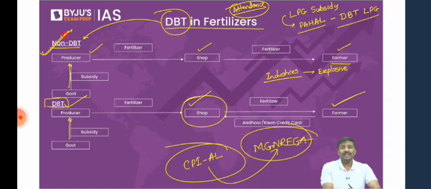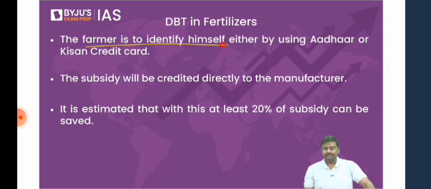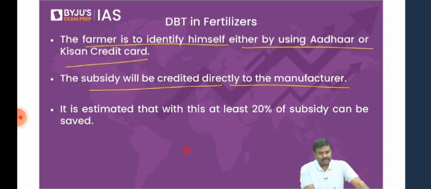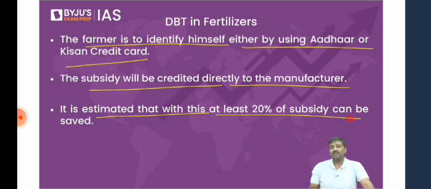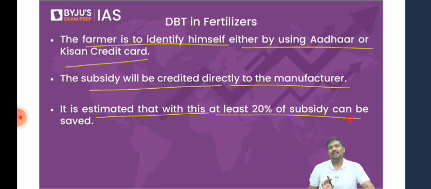Right, so DBT as well as non-DBT. This is one reform which has been implemented. Farmers will be identified by using Aadhaar or Kisan Credit Card. Subsidy will be credited directly to the manufacturer's account. It is estimated that with this, at least 20% of the subsidy can be saved, because now diversion to industries will not take place. You are ensuring that farmers are purchasing fertilizers. That is the idea of DBT in fertilizer.